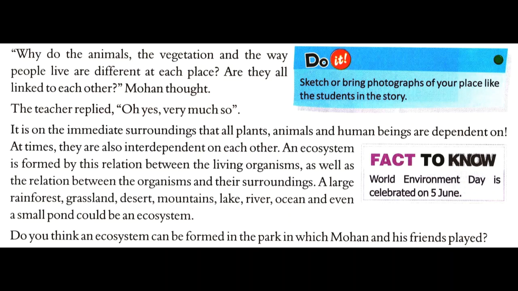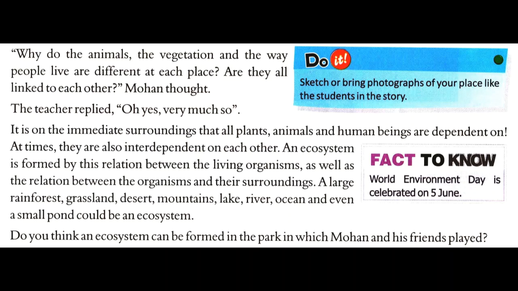The teacher replied, oh yes, very much so. It is on the immediate surroundings that all plants and animals and human beings are dependent on.